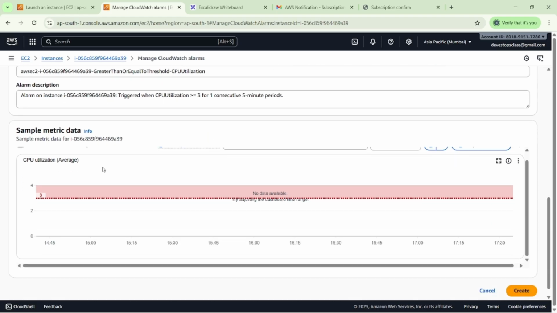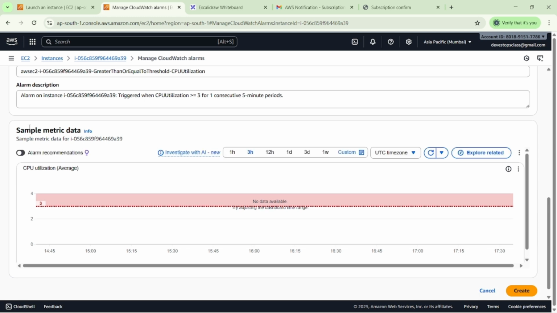Then we can see the sample metric data. We already discussed that, based on our metrics, all that data will be collected from the CloudWatch side, and it will respond automatically from the AWS side. You can see the CPU utilization data is collected continuously.